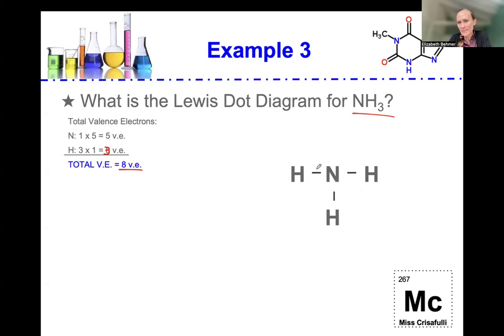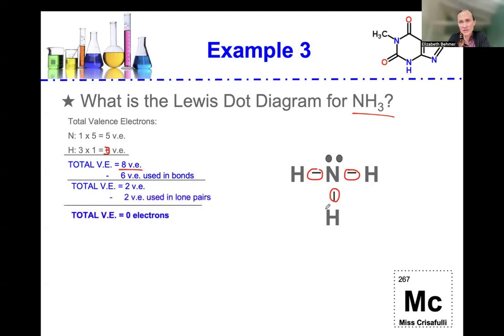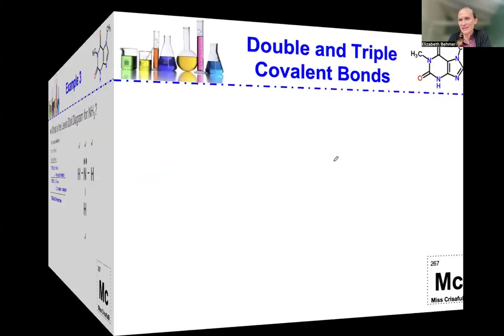And remember that each covalent bond is 2 valence electrons. So we have 2, 4, 6 valence electrons that we are using up here in those covalent bonds. So we're going to subtract those 6 valence electrons used in bonds, and we have 2 valence electrons left. Those 2 valence electrons we're going to put around nitrogen because hydrogen is always happy with only 2 electrons to its name. So then we're done. We've used up all our valence electrons, and everyone is happy because hydrogens have their 2 shared electrons, and nitrogen has 2, 4, 6, 8 electrons. So everyone is happy.